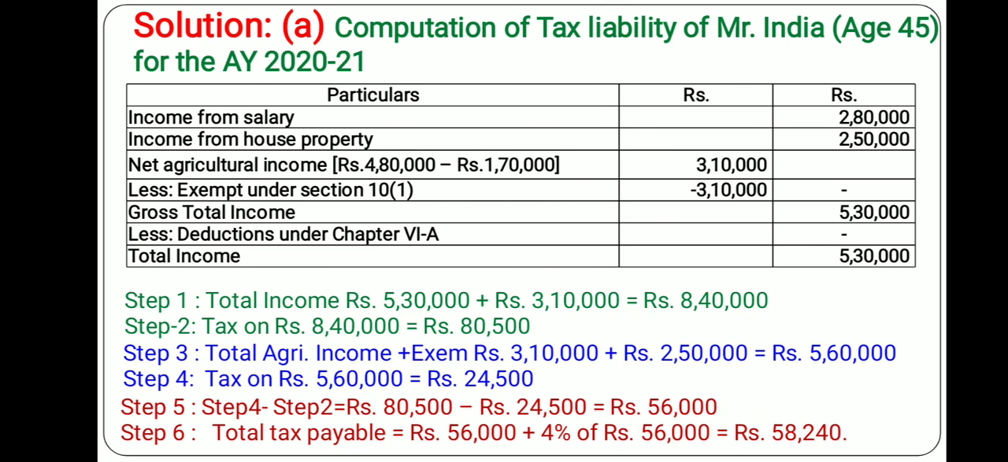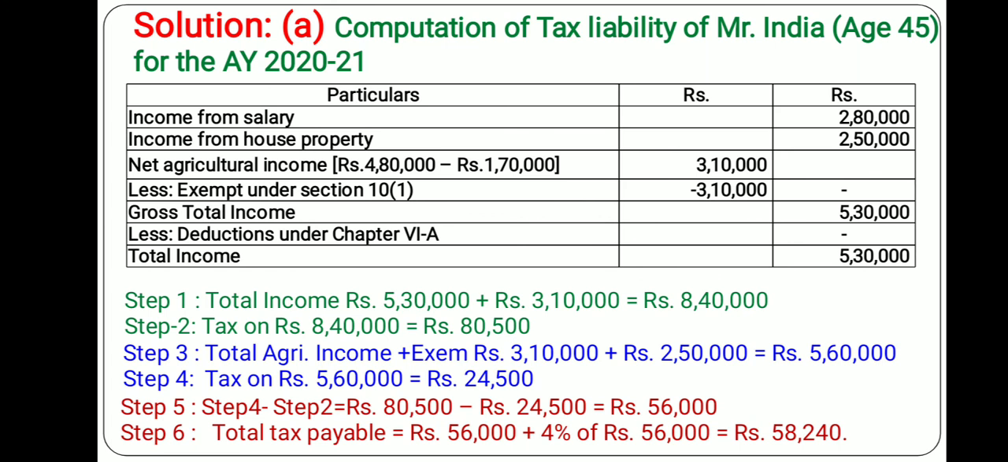Now when you calculate the tax liability, then there is need for integration. In this case his non-agricultural income is 5,30,000, which is above the exemption limit of 2,50,000, and his net agricultural income is also more than 5,000. So in his case partial integration has to be done. Step 1 is to add the agricultural income and non-agricultural income. Non-agricultural income is 5,30,000, agricultural income 3,10,000, so total 8,40,000.